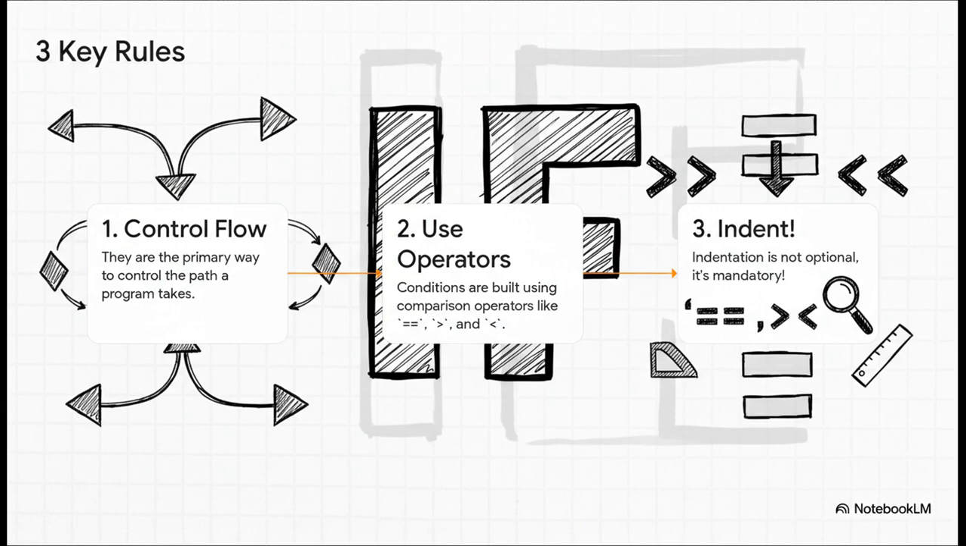So to wrap it all up, let's just lock in the three most important rules. One, if statements control the flow of your program. They decide which path to take. Two, they use those comparison operators we just saw to ask a true or false question. And three, and I'm going to say it one more time, indentation is not optional in Python. It's mandatory. It is how your program understands what you want it to do.